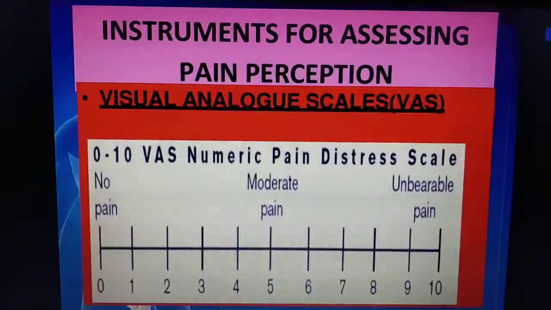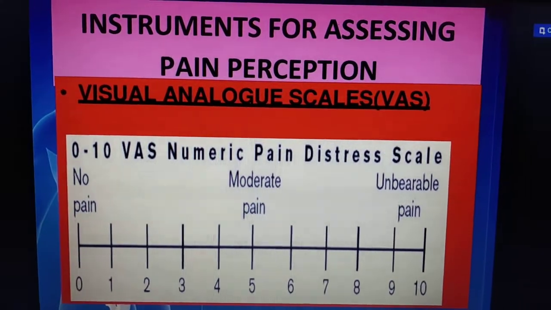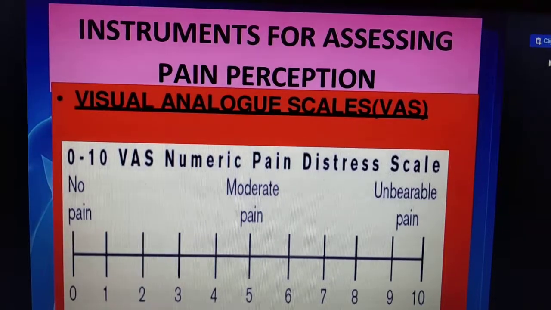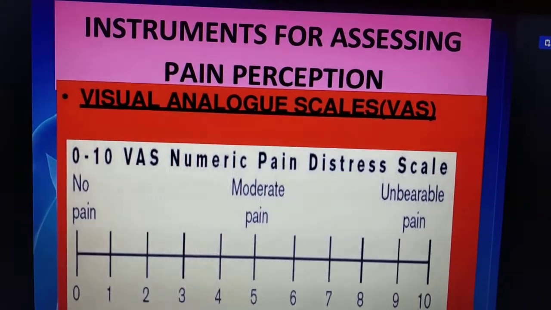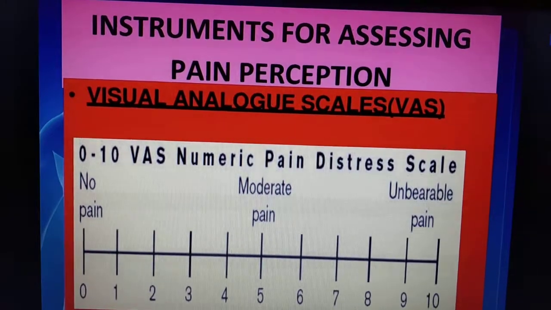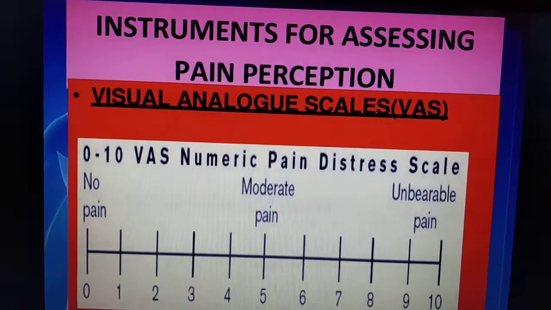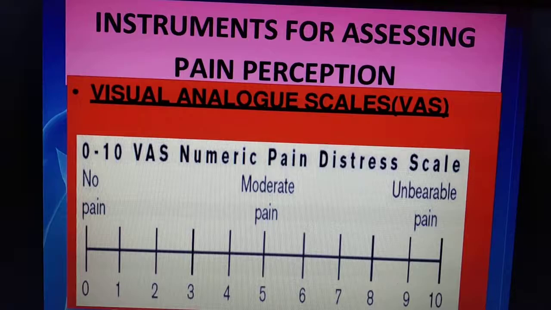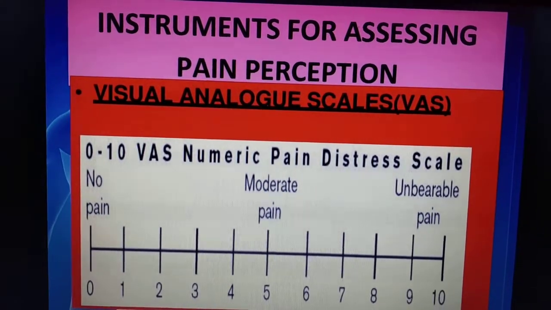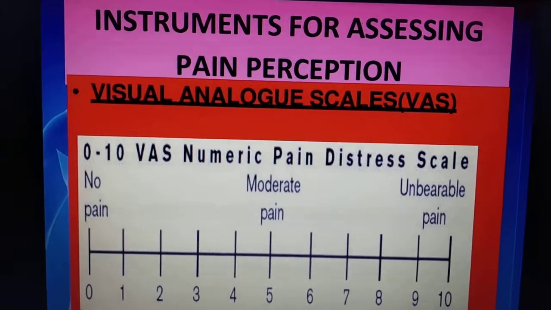Now we'll see how to assess the pain. If we want the temperature, we use an instrument. Which instrument do we use to measure the temperature? Yes, thermometer, isn't it? For recording the BP, what instrument do we use? Sphygmomanometer, the BP apparatus, isn't it?